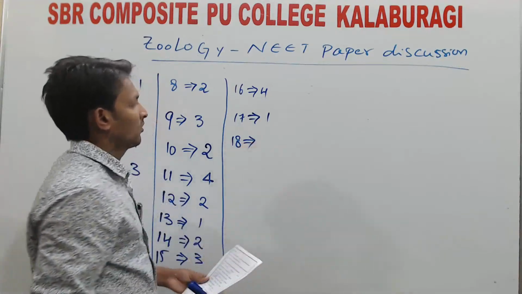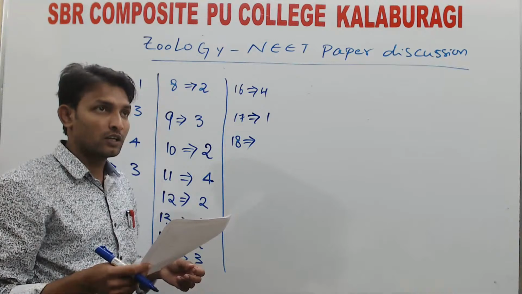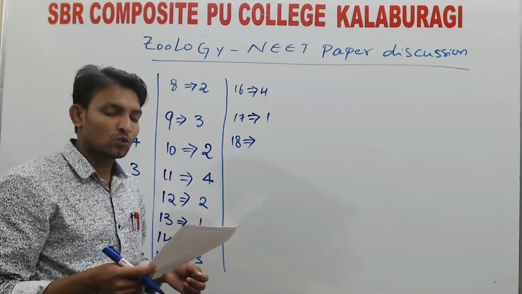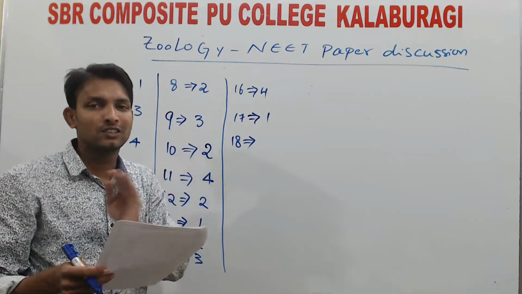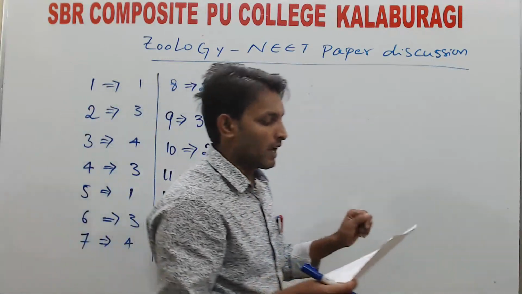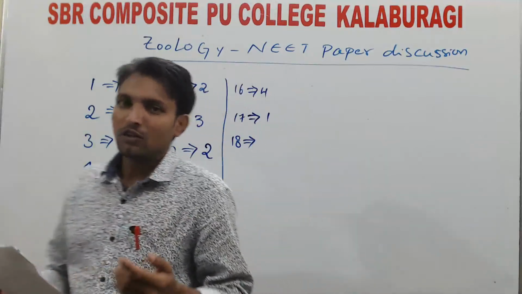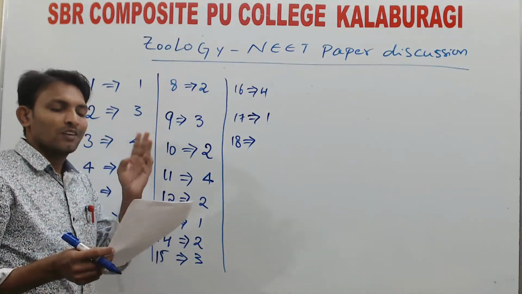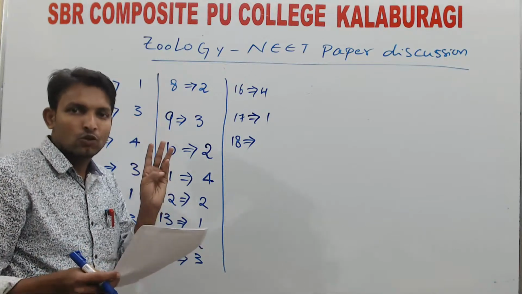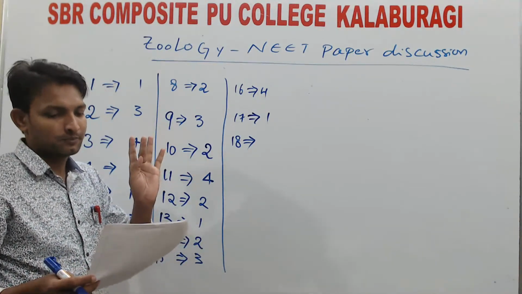Question 18. In which of the following animals does the notochord not persist throughout? Persist means it has to stay, and does not means it is absent. So the animal in which the notochord is absent during life. Remember, the 3 subphylums we are discussing: one is Urochordata, second Cephalochordata, and third Vertebrata.